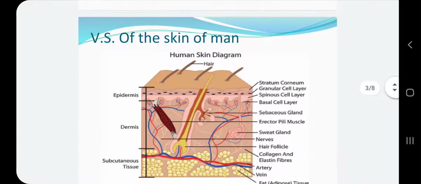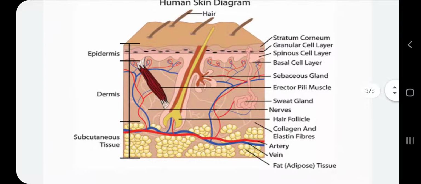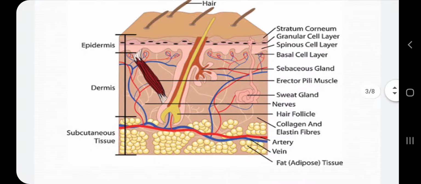Now in this diagram you can see clearly the dermis region of the skin, that is a thicker region where you can see these blood vessels, and these nerve endings are also present. Then you can see this hair, which is also present, that we will discuss in detail in a short while. And then you can see these collagen and elastin fibers also, which are the white fibers and yellow fibers present in the reticular region of the dermis. And below the dermis you can see the subcutaneous tissue which stores the excess fat. So this is about the dermis and the subcutaneous tissue of the skin.